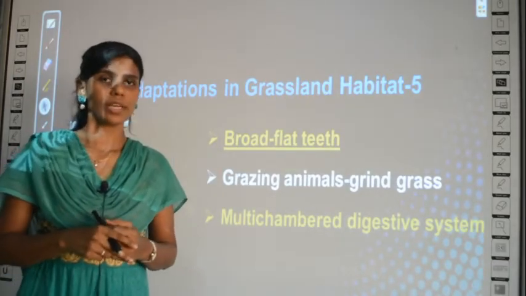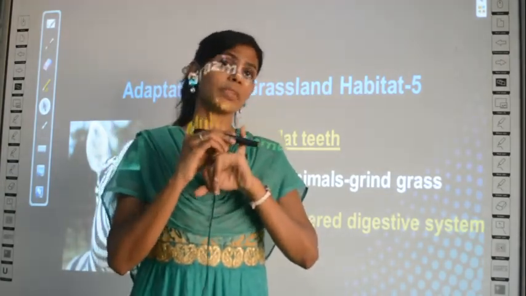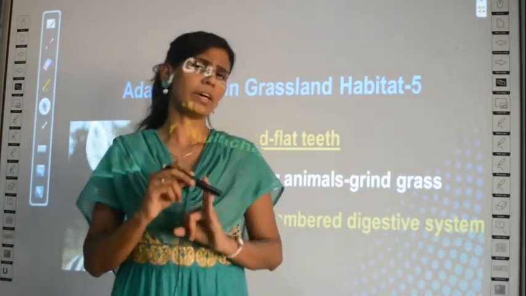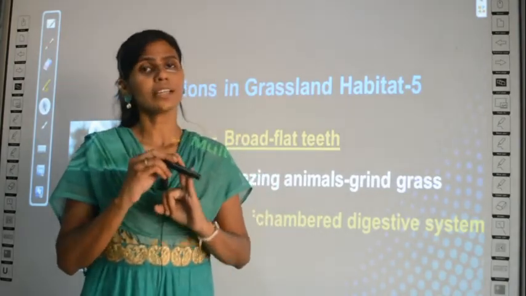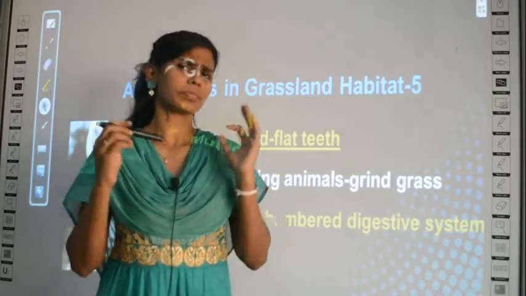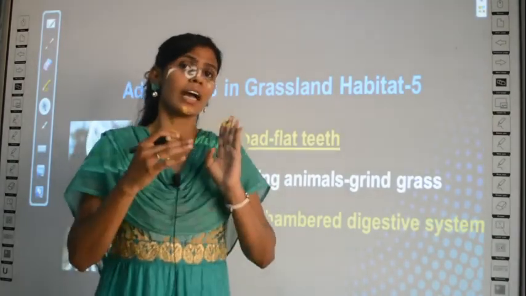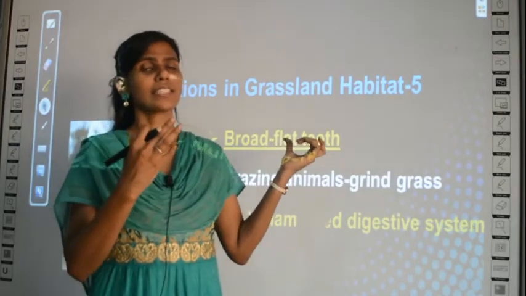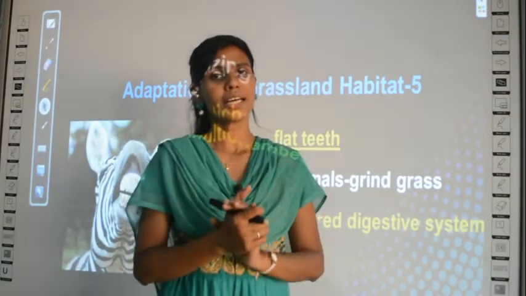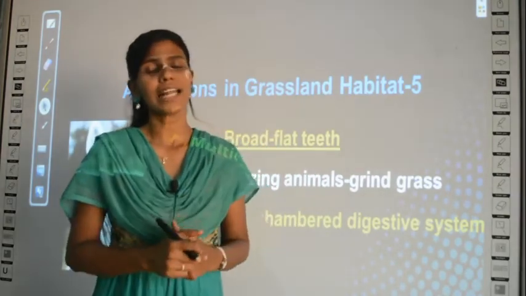So in today's class, what adaptations have we studied? The first adaptation, presence of long roots which protect from grazing and forest fires. The second adaptation, thin, narrow leaves, so that transpiration is not happening more. The third adaptation is gregariousness, which is moving together in groups, which will save them from predators. The fourth adaptation is having broad flat teeth which helps them to grind grasses. And the fifth adaptation is camouflage of predators which will silently attack the prey. So these are some of the adaptations of grassland habitat.